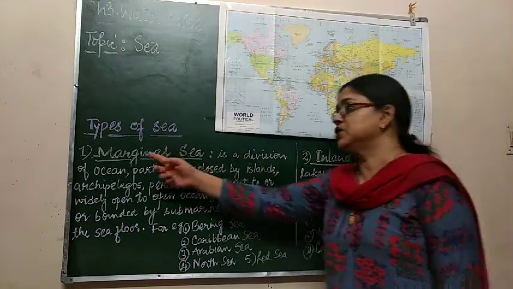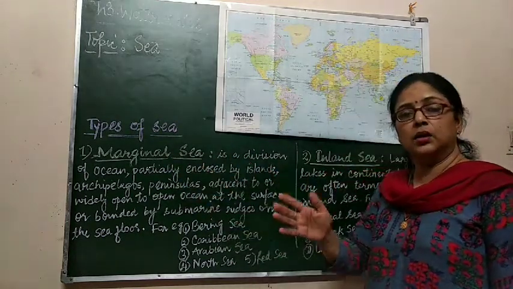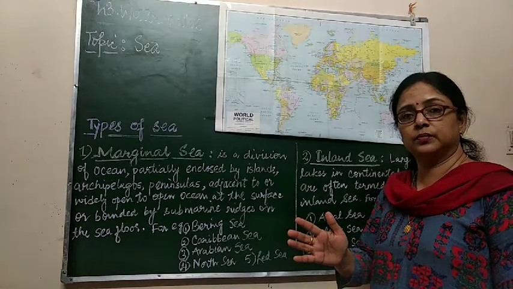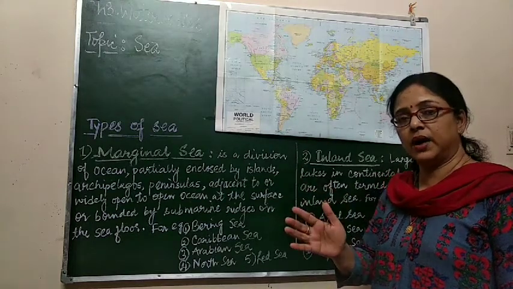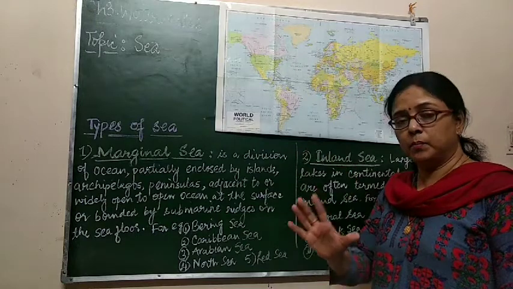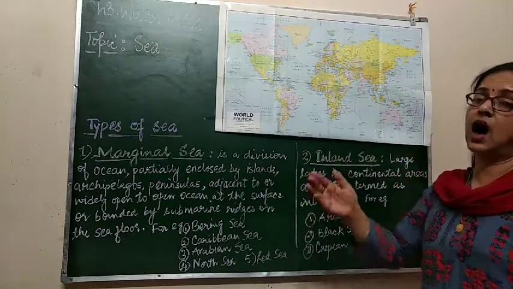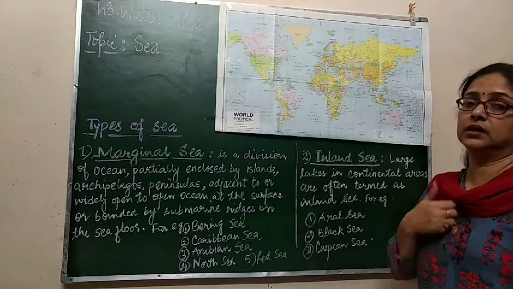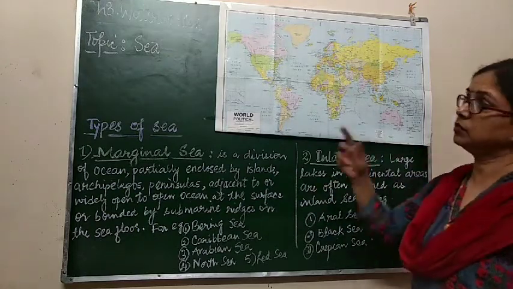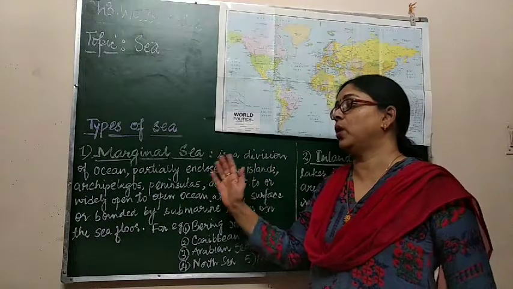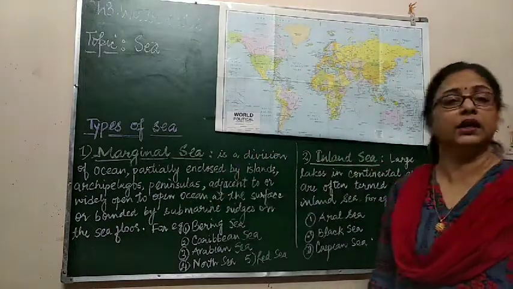So, the marginal seas are part of the ocean and surrounded by land in some part, and inland seas are completely surrounded by land. So we come to know about the marginal sea and the inland sea.